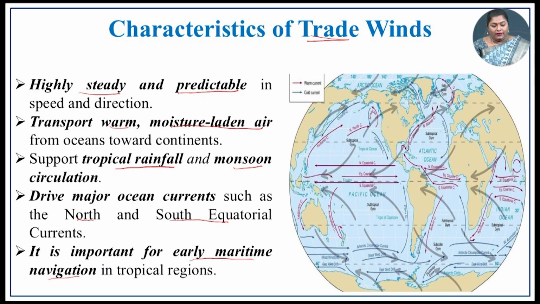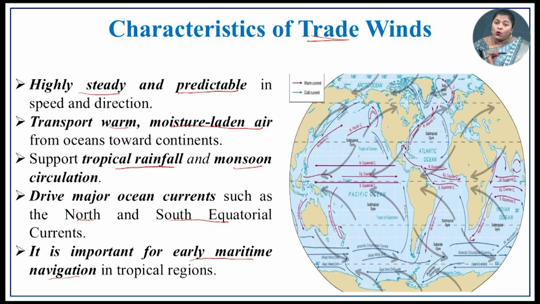Characteristics of trade wind: it is very steady and predictable. What is predicted? The speed of the wind and the direction of the wind are predicted. It transports warm, moisture-laden air from the ocean towards the continent. So, it is transferring from ocean towards the continent, and because of that, the air will contain moisture.